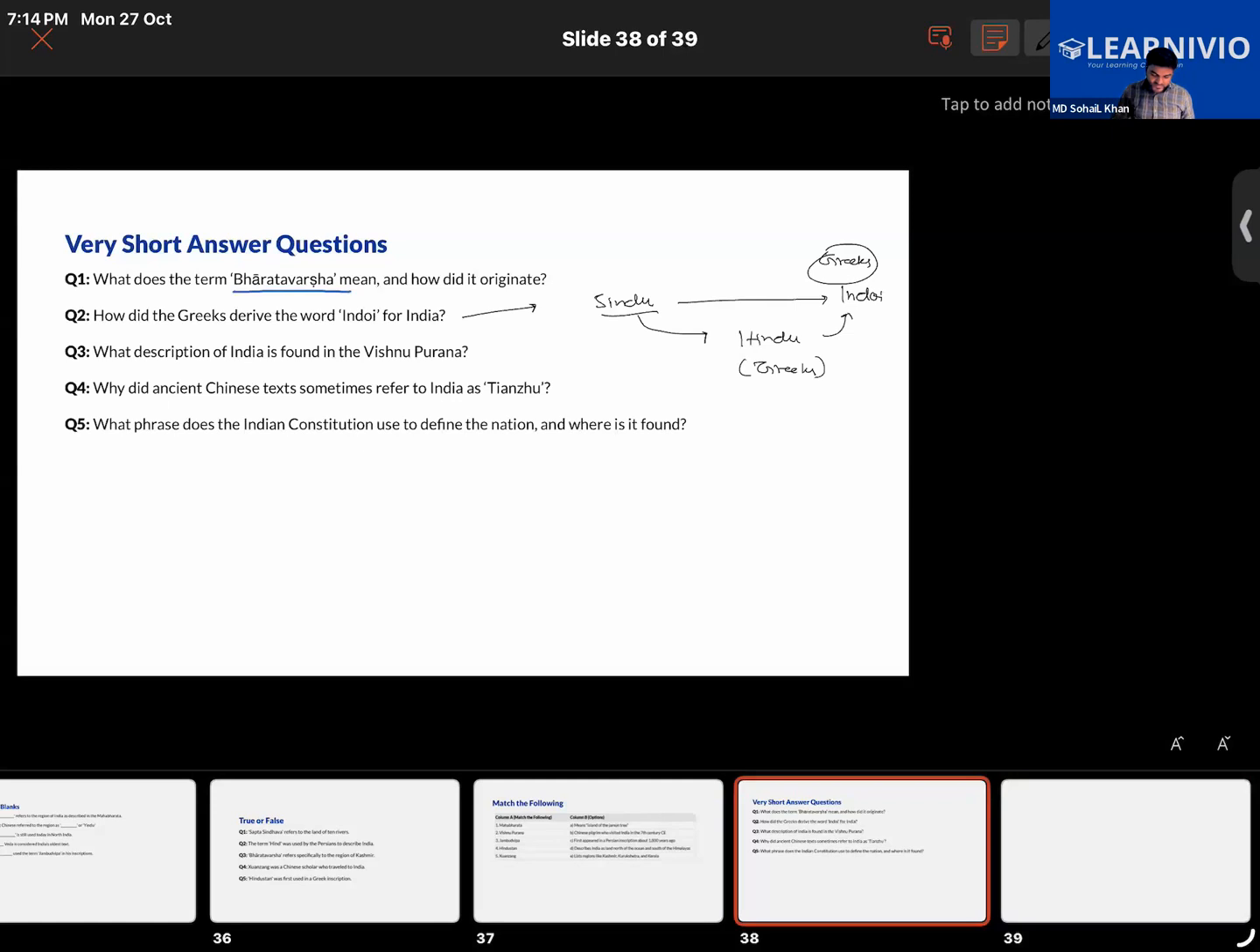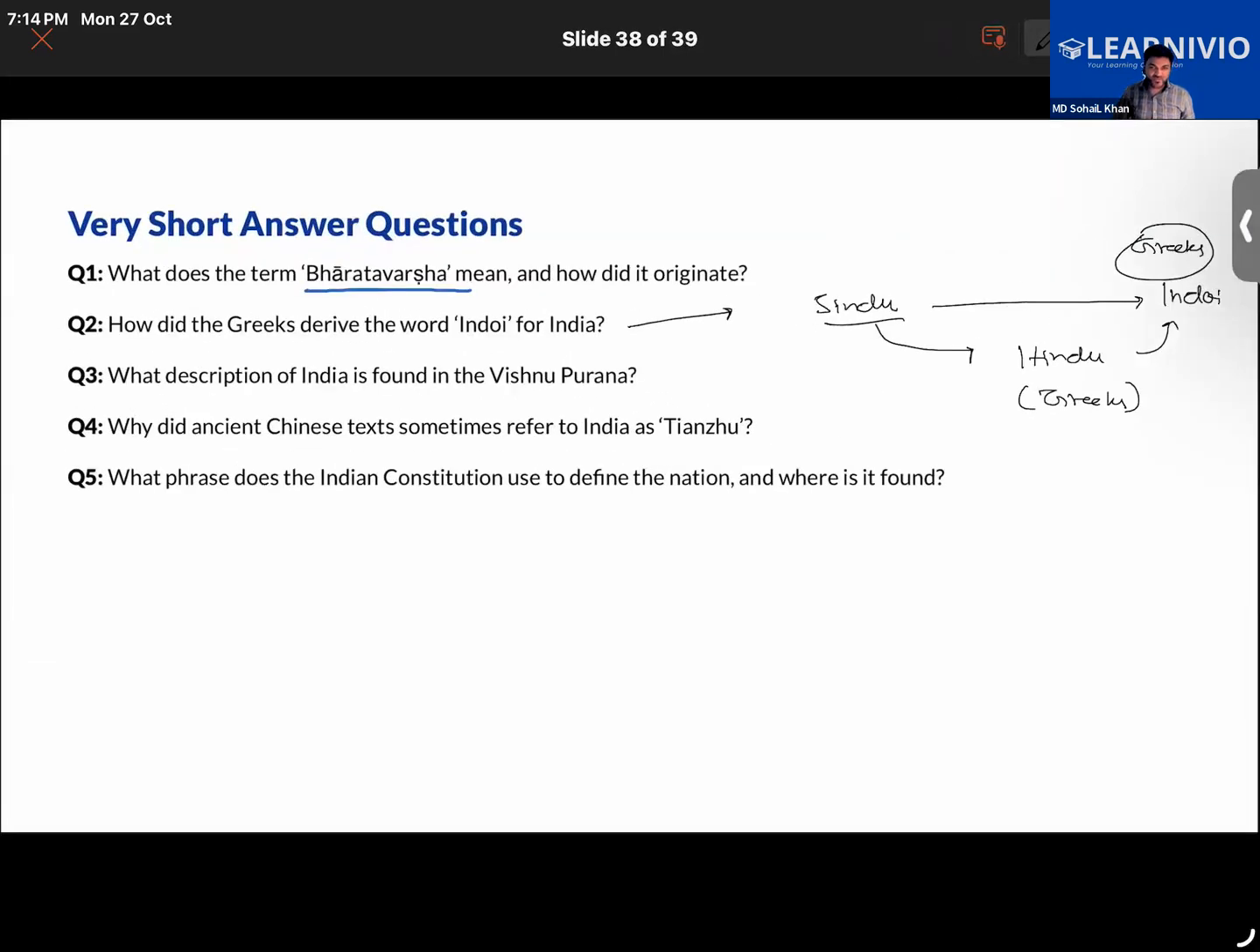Right now we are discussing it, but we'll be writing down the answers together. After the discussion, we'll be writing it.